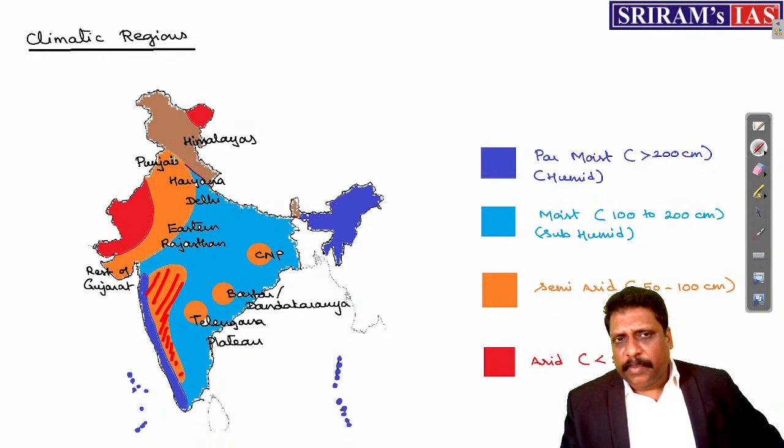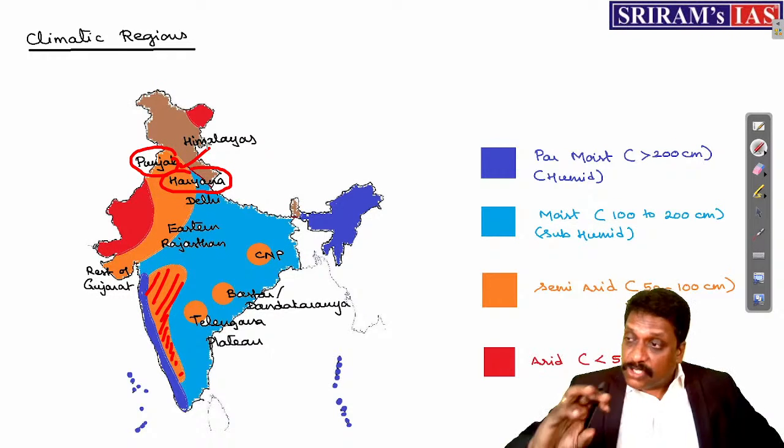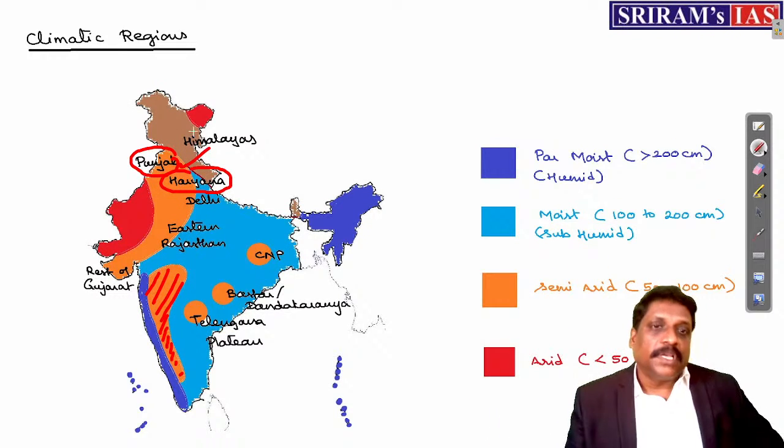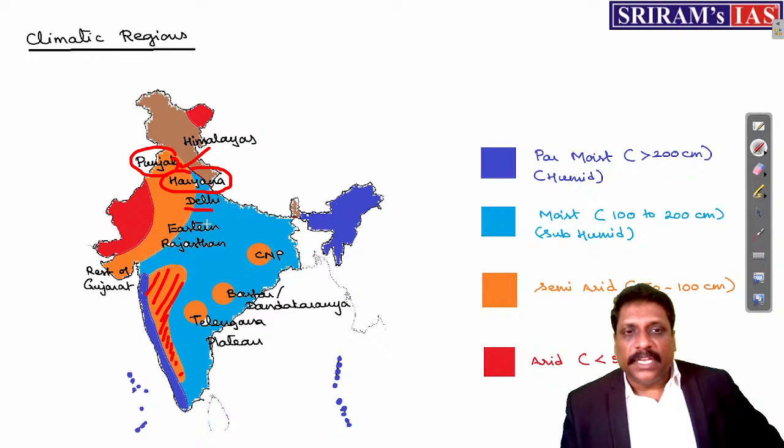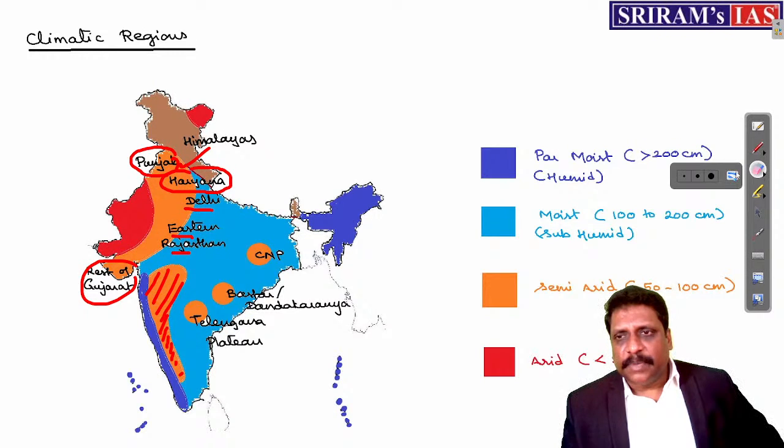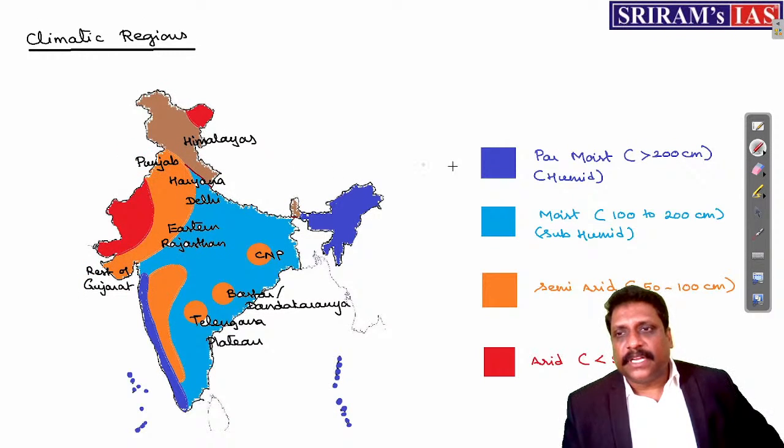Otherwise, you remember the semi-arid plains of India, right? Punjab. Even I raised a question: Punjab is a semi-arid region, but in spite of that, how is it known for agricultural productivity? Punjab, Haryana, Delhi, Eastern Rajasthan, and rest of Gujarat, something like a semicircular region. I have these semi-arid regions also, two regions. The semicircular semi-arc, along with the rain shadow interiors of Sahyadri.